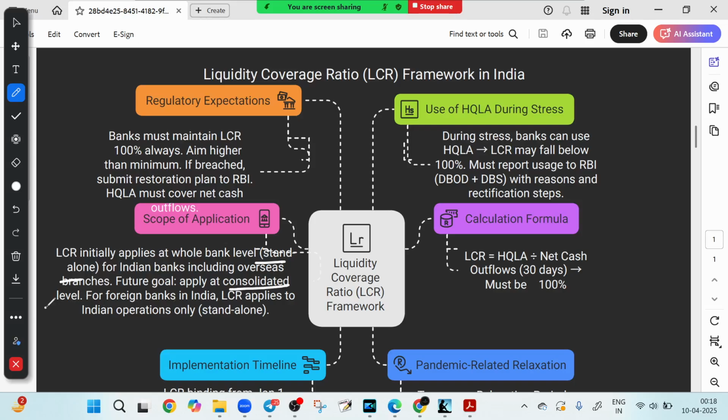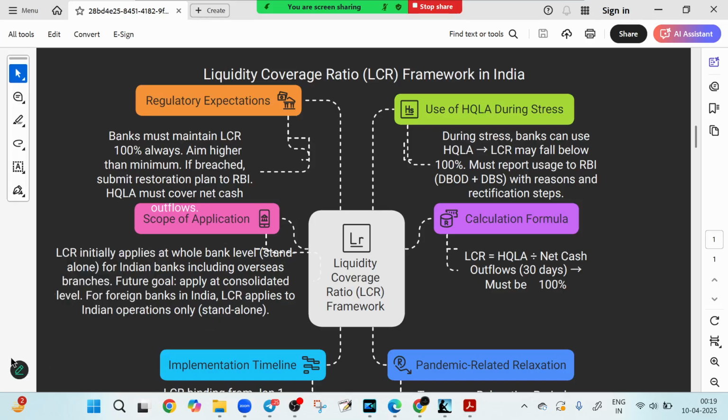For foreign banks operating in India, LCR applies only to the Indian operation, that is the standalone level, not their foreign operations. For Indian banks it is the consolidated level, meaning both foreign branches and Indian branches are taken into consideration.